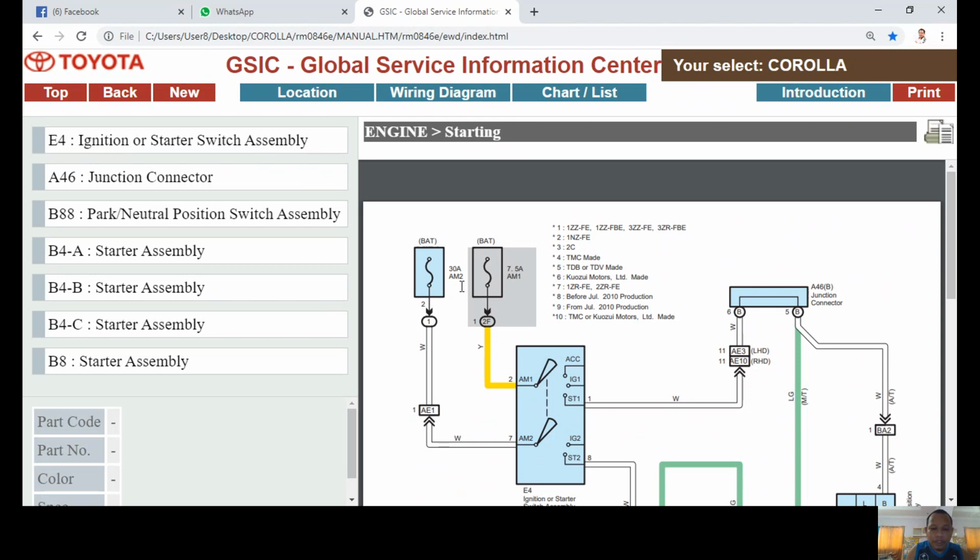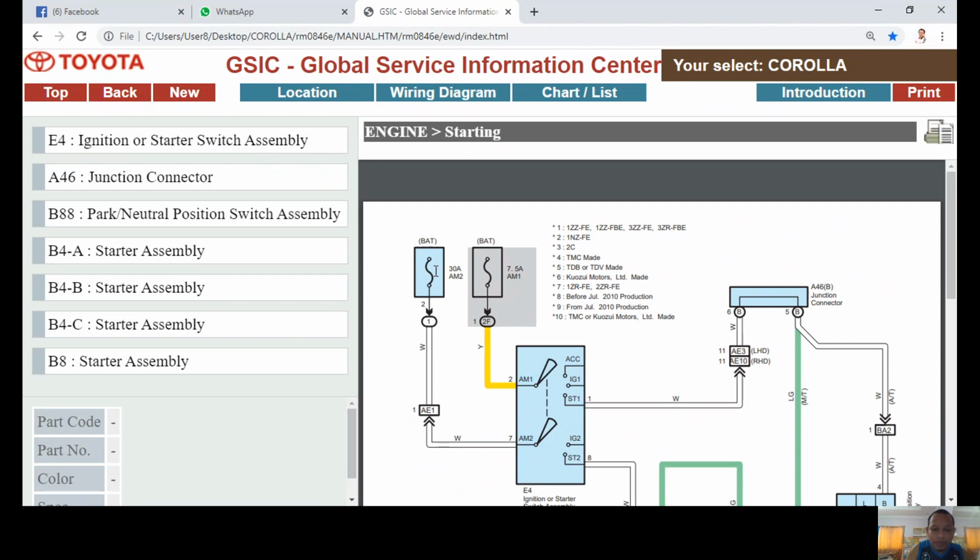So it means that our starting system uses two fuses. One is on the engine compartment, the fuse without the gray color, and a fuse which is located on the instrument panel lower coil side inside your car, and this one is under the hood.